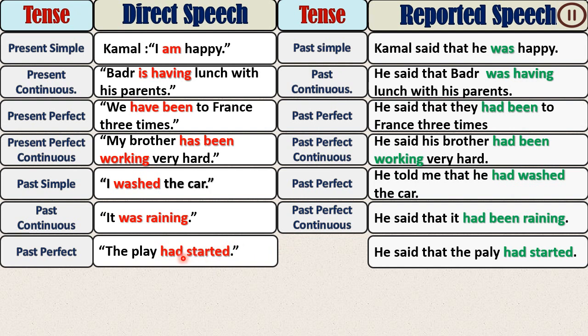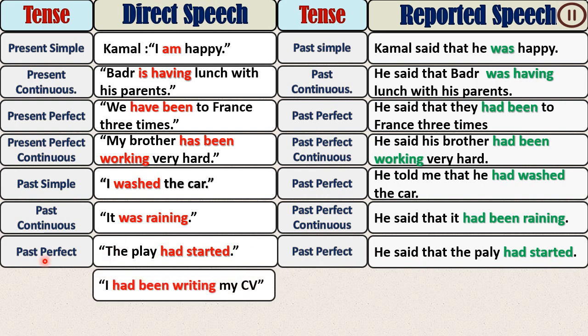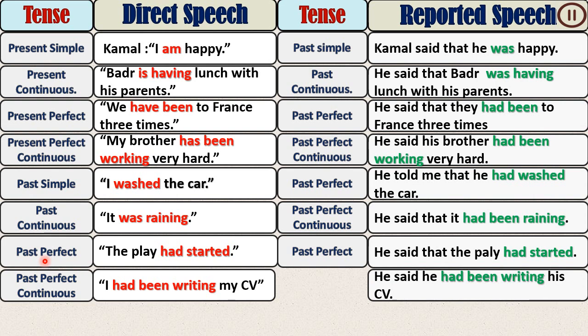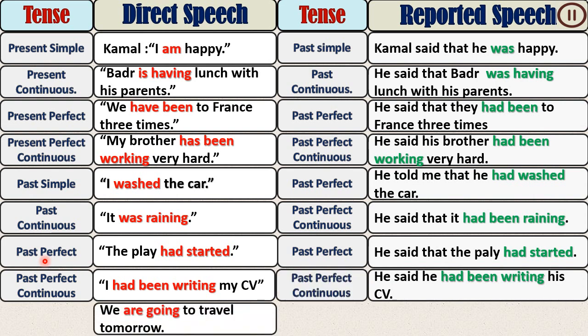What did you notice here? What is the difference? No difference, no change. So here past perfect, we don't change the tense. What about the second one? Had been writing. This is past perfect continuous. And in the reported speech, the same, no change.